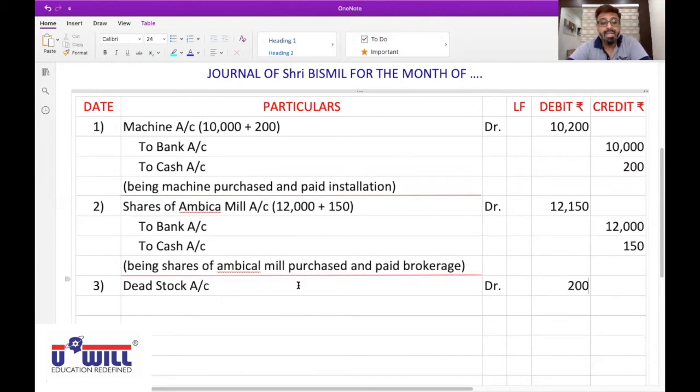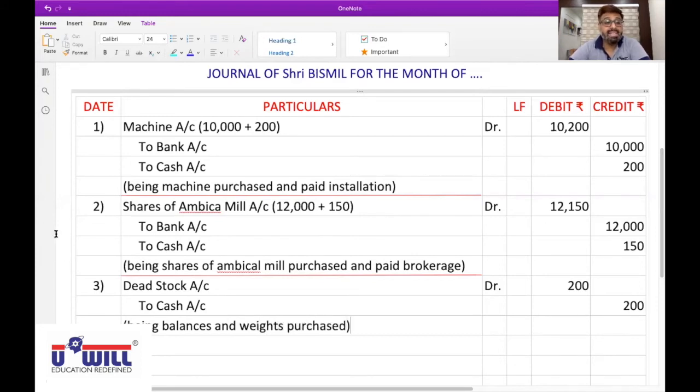Okay. Rajvi, second effect. Cash goes out. Rule: credit what goes out. Therefore, to cash account credit with rupees 200. Being balances and weights purchased.